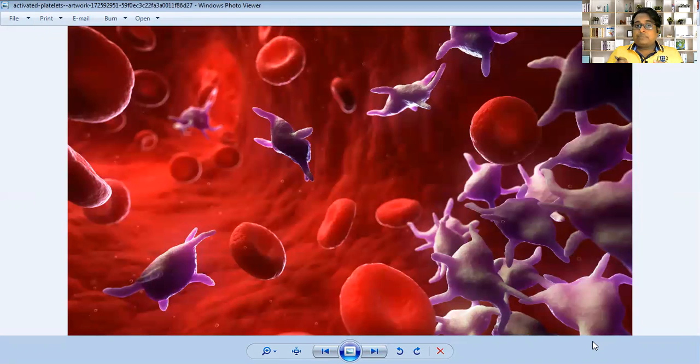Because sometimes if you get a severe cut in your hand, or a severe wound in your body, blood starts coming out from your body. After some time, blood flow automatically stops. And how does it stop? With the help of platelets, because platelets help in blood clotting. ब्लड को रोकने में हेल्प करता है. They help in blood clotting.